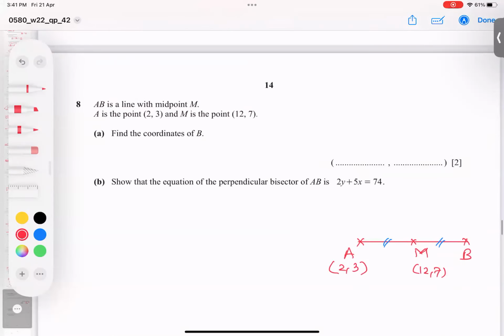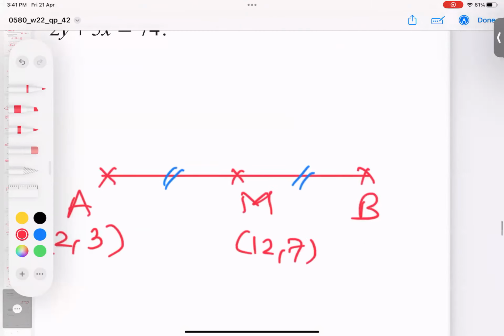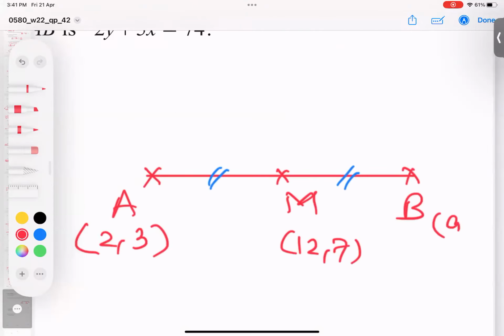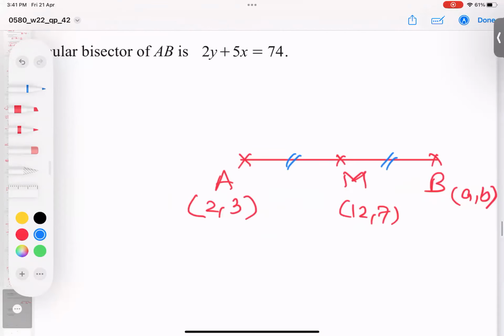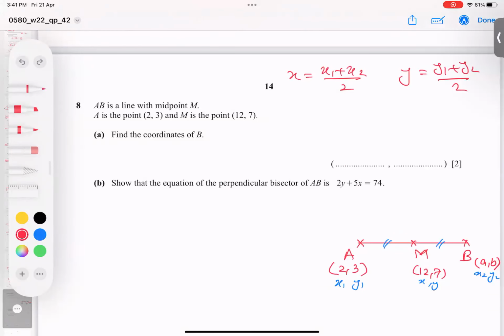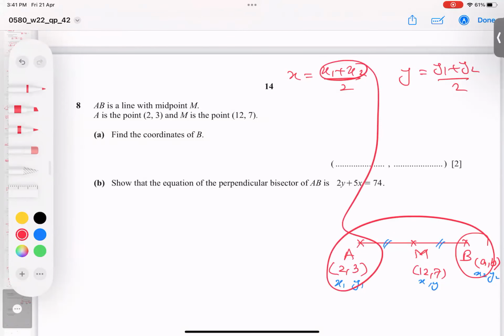What is the midpoint formula, students? If you recall, x equals x1 plus x2 divided by 2. Same way, y equals y1 plus y2 divided by 2. But I want to share one thing. Let's say this point is not given, I can label it A, comma B. For your knowledge, this is called x1, this is y1, this is x2, this is y2. Some students by mistake write xy here, so be careful. Because corner points, take x1 for x.